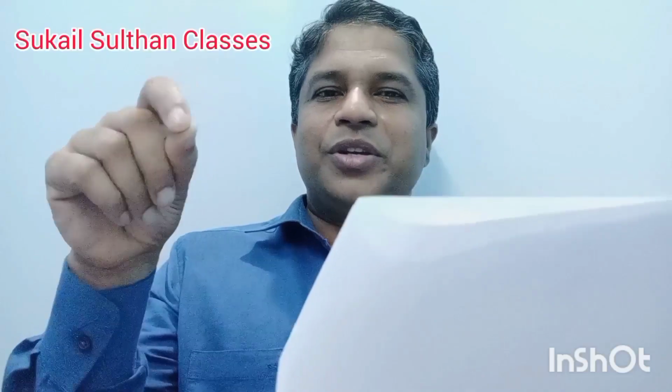Next question. First question: Examine the factors that facilitated commercialization of Indian agriculture during British rule. 10 mark question. Answer in 150 words.